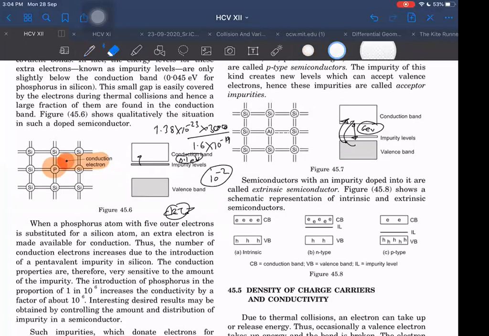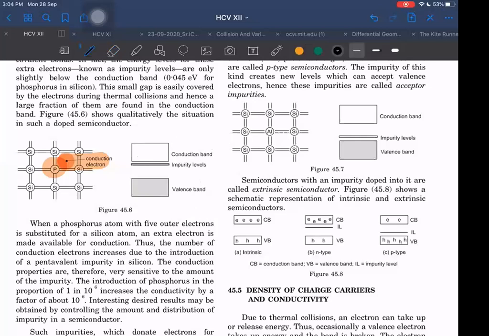Even in insulators, some electrons will be able to leave their bond and go to the conduction band. That will always happen. But when the energy gap becomes much less, there will be plenty of such electrons able to go to the conduction band. So we don't have to give kT more than the energy gap. But if it is close to the energy gap, then these electrons can move on to the conduction band. Is it okay? From here, the electrons will go to this side.